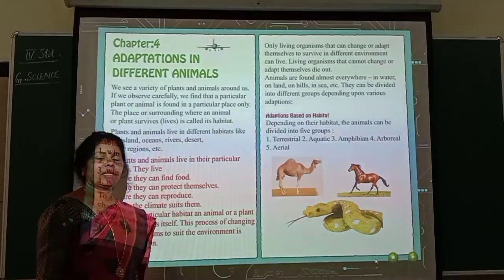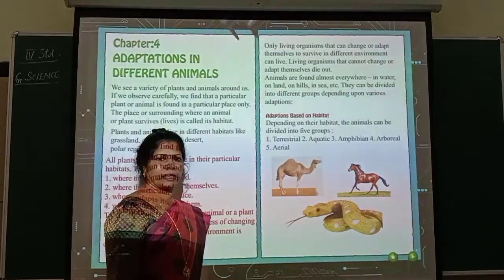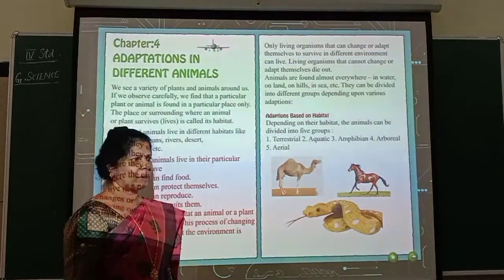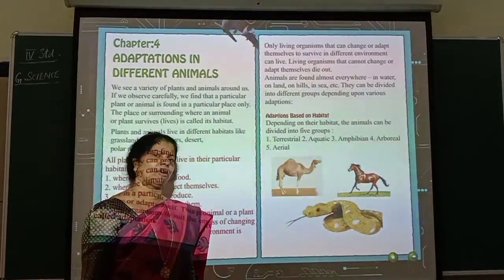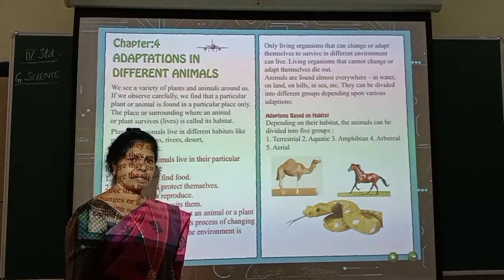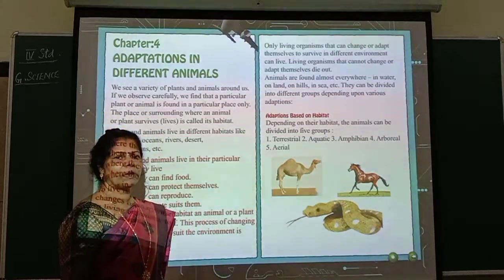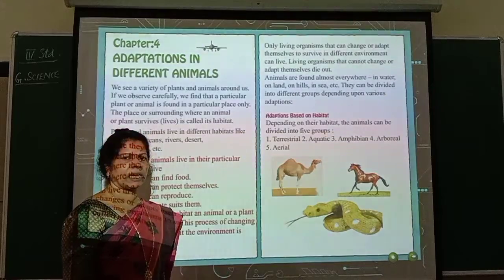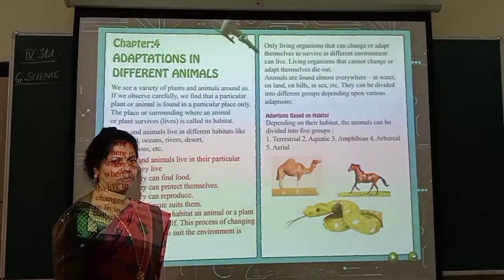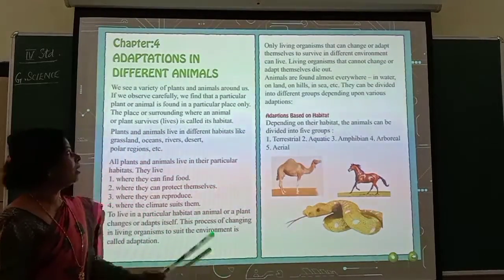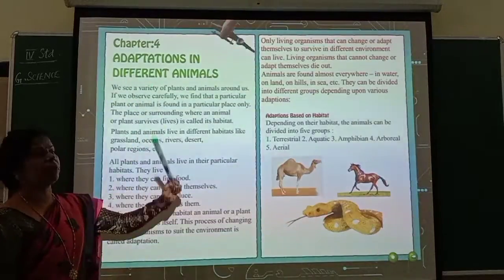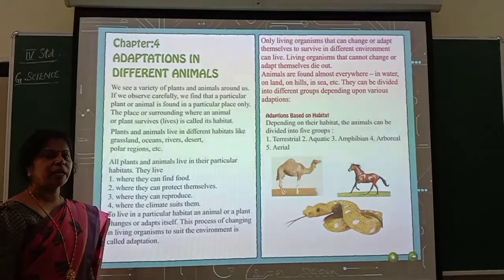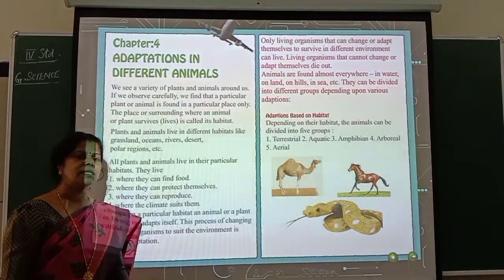So, you know different types of environment, isn't it? Where we live. Some animals live in water, some animals live on land, some live in air, isn't it? So, these are all different types of environment or habitat where the living organisms live. So, now let us see adaptations in different animals, how they get adapted to their particular surroundings.